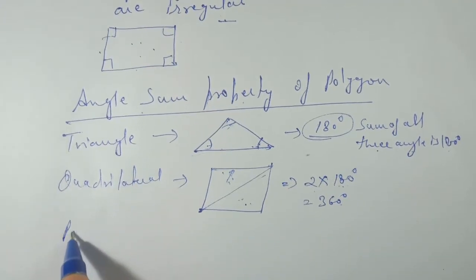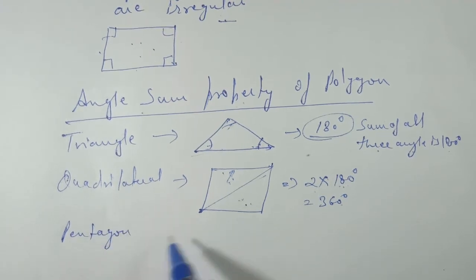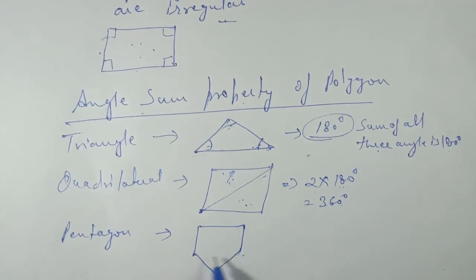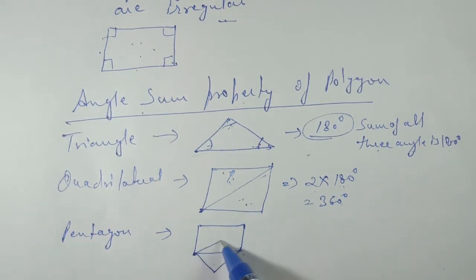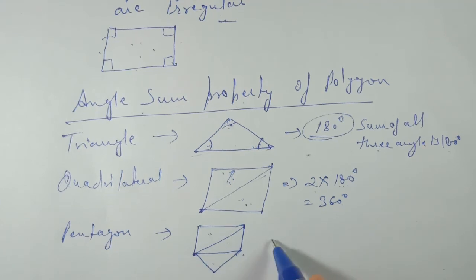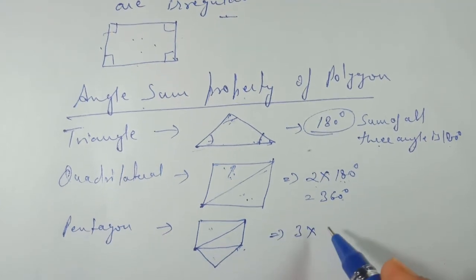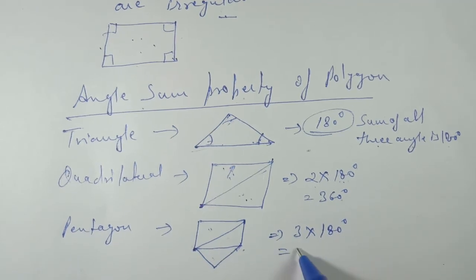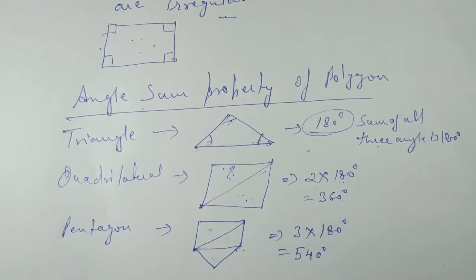If we move forward, we take a pentagon. In a pentagon, how many sides are there? 5 sides are there. So again we have to divide this pentagon into triangles. If we join these two, we get one triangle. If we join these two, we get another triangle. So how many triangles in total? 3 triangles are there. So it means the angle sum property of a pentagon is 3 into 180 degrees. This will give 540 degrees.